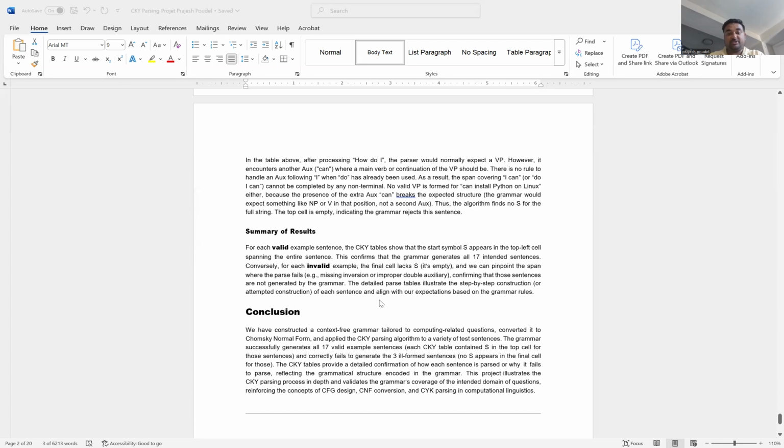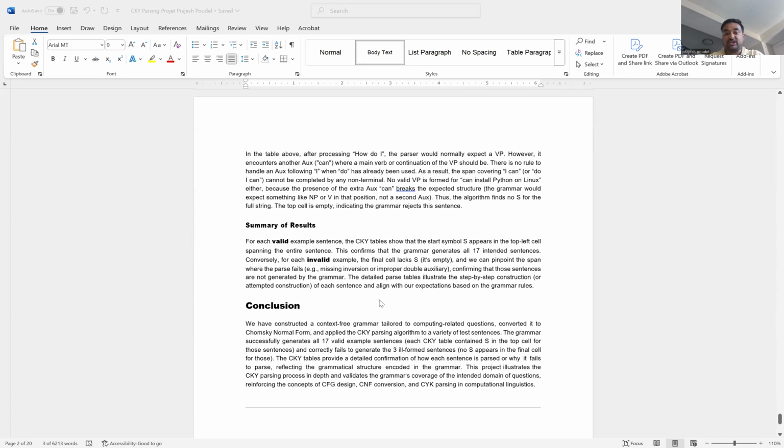The summary of results is: for each valid example sentence, the CKY table shows that the start symbol S appears in the top left cell spanning the entire sentence. This confirms that the grammar generates all 17 intended sentences. For each invalid example, the final cell lacks S, and we can pinpoint the span where the parse fails, confirming that those sentences are not generated by the grammar.